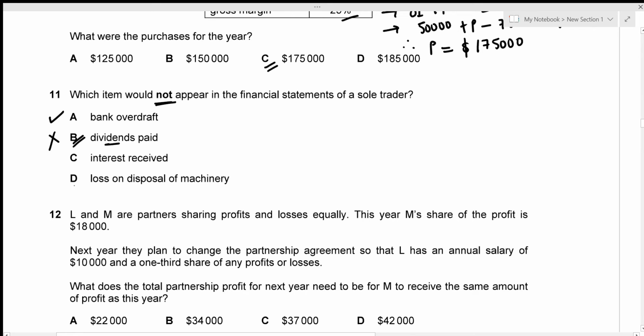But let's just look at options C and D as well. We have interest received. Interest can be received by a sole trader, right? He can give loans to somebody and he can receive the interest on that, so it can be included. Third, and the last one is loss on disposal of machinery. A sole trader can actually get rid of the machinery and incur loss in that. So D is something that could actually appear in the financial statements of a sole trader. So we're going to stick to our answer B.